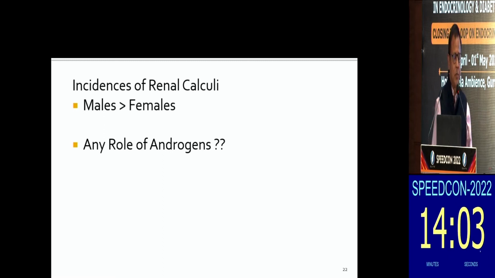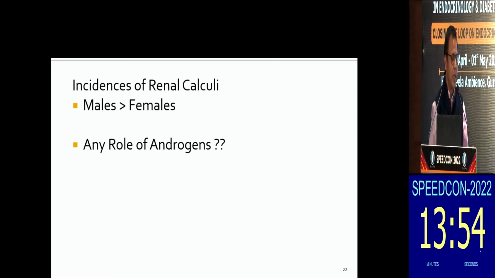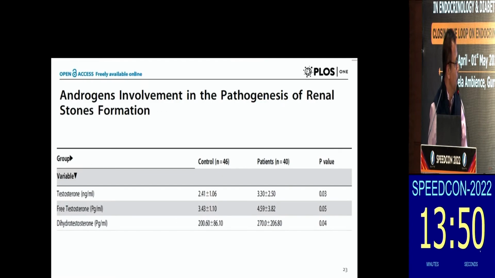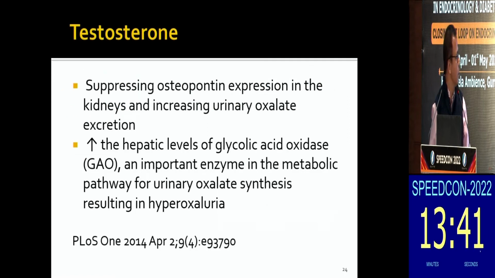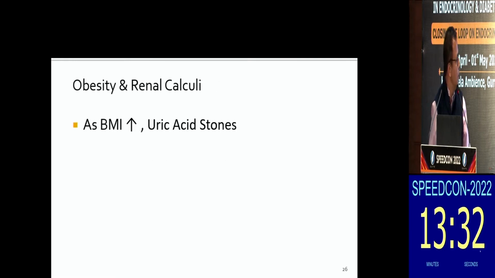The studies have shown that maybe the incidence of renal calculi is more in males as compared to females, especially once you cross age more than 40. Below that, the incidence seems to be quite the same between males and females. Maybe androgens play some role. This is one of the studies where they have shown increased testosterone or free testosterone in patients versus controls. The proposed etiology is that testosterone is suppressing osteopontin expression, causing increased urinary oxalate excretion.